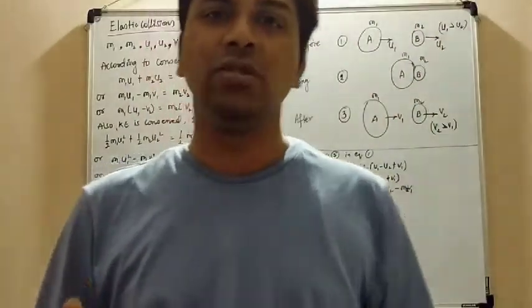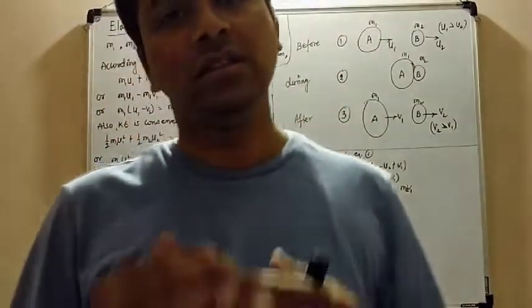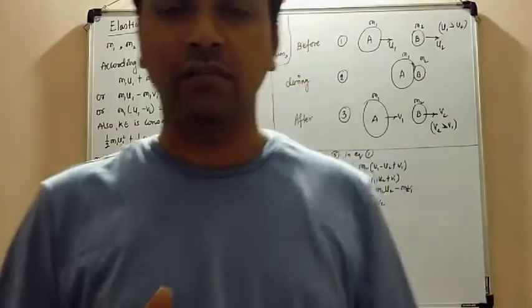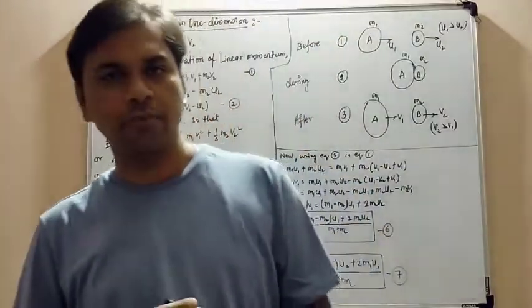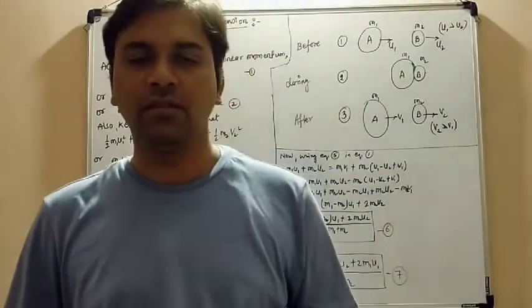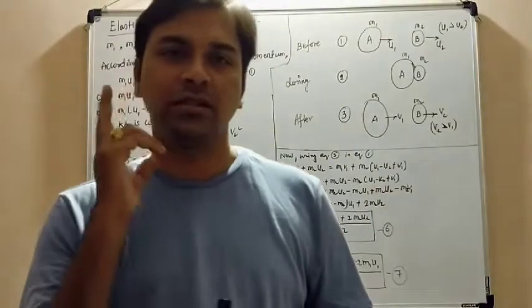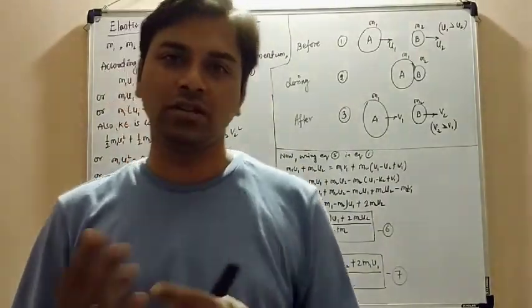The second one is inelastic collision, in which the kinetic energy is lost in any kind of way. Whenever it gets lost, it becomes an inelastic collision. So here we are dealing with the elastic collision in one dimension. What happens when two objects strike while moving in a single plane? What will be their velocities and what conditions occur?